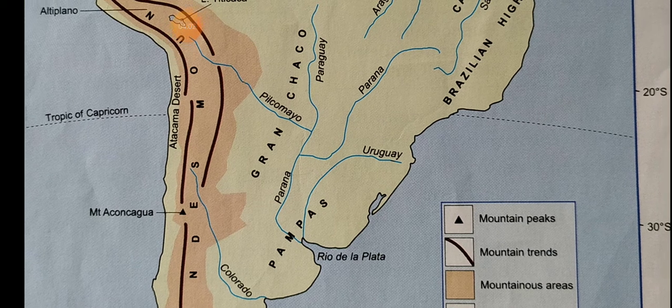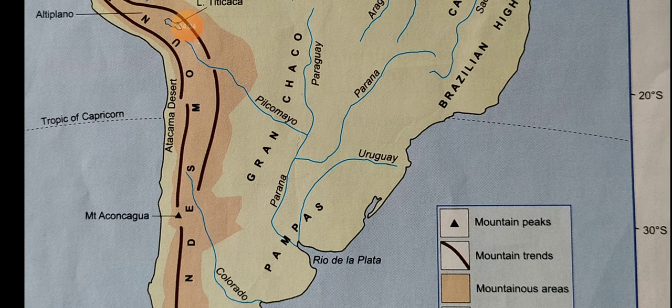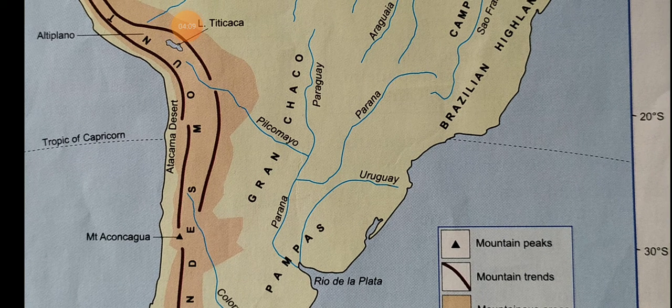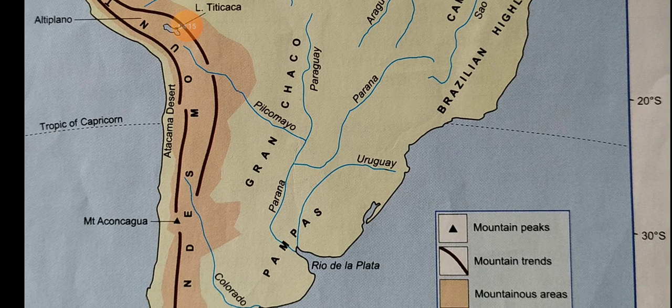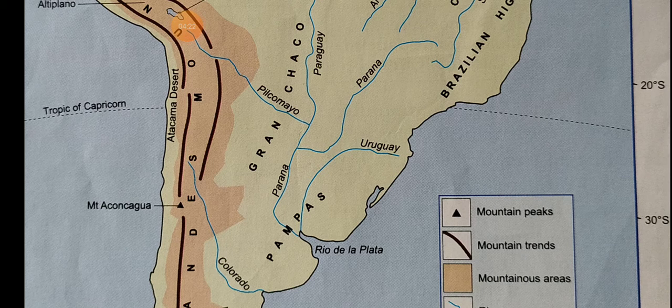Next we will discuss minerals and industries. South America is rich in minerals. The continent has large reserves of iron ore. Brazil has high grade deposits and is one of the largest producers of iron ore in the world. Large reserves of petroleum are found in Venezuela and the island of Trinidad and Tobago.